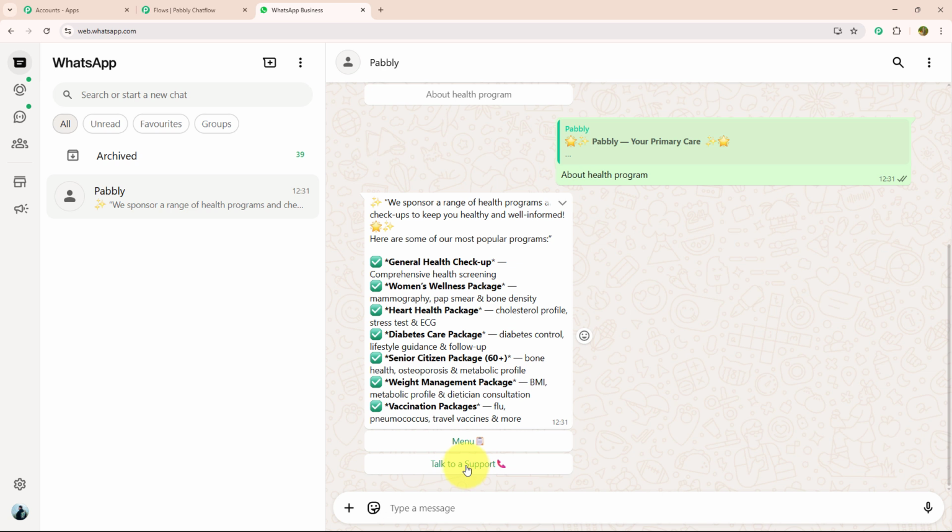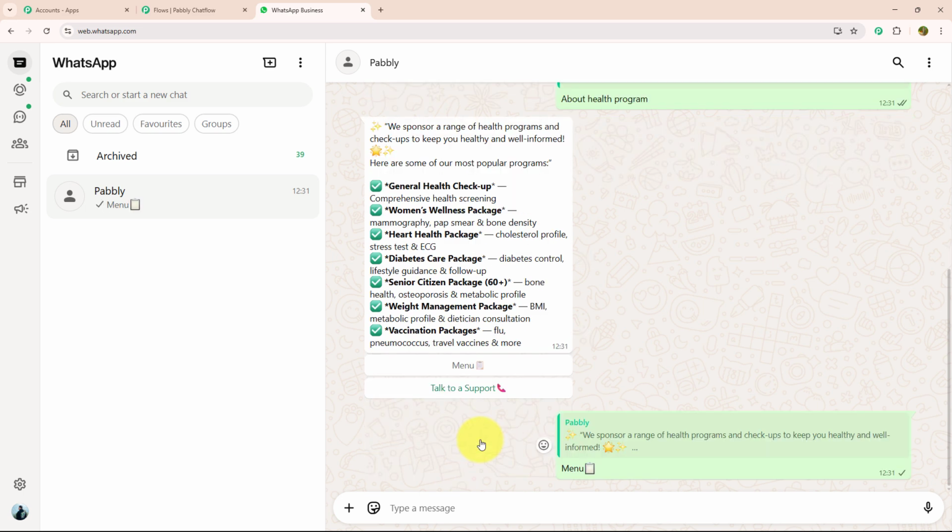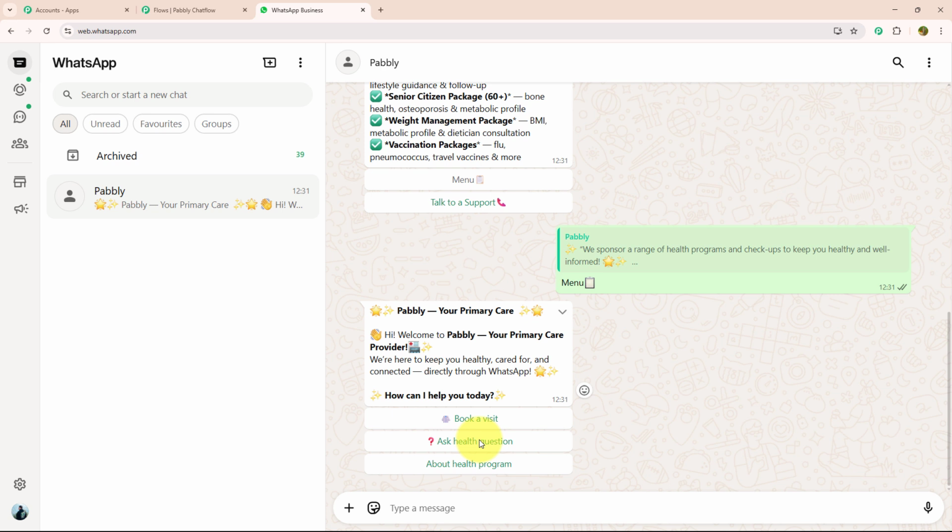As soon as I have selected about health program, they have delivered me a message in which they mentioned all the programs they provide, and with that they have given me 2 action buttons: menu and talk to support. Let's click on the menu option. As soon as I have selected the menu option, I got the initial message again. Now this time let's book a visit.